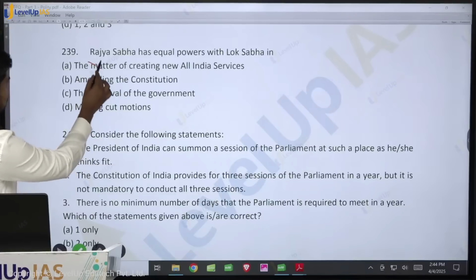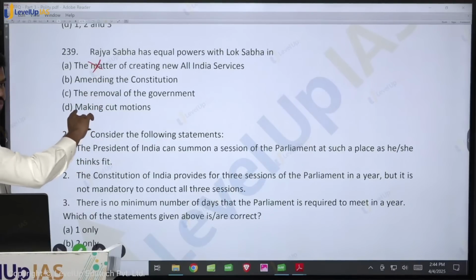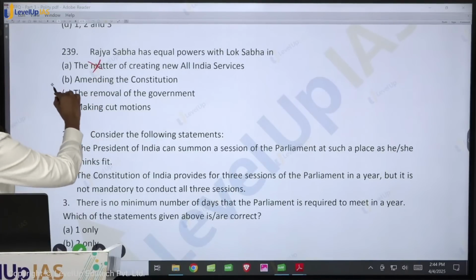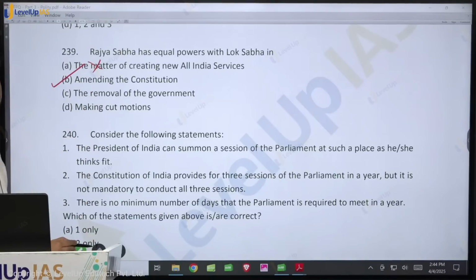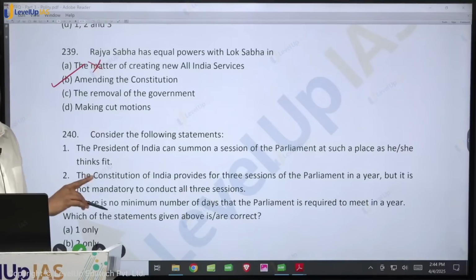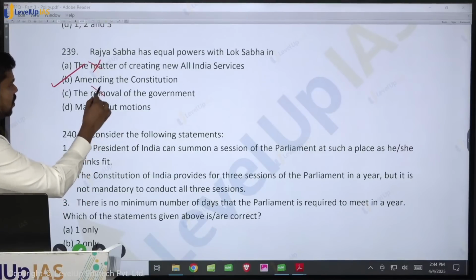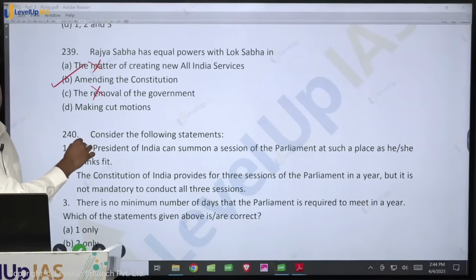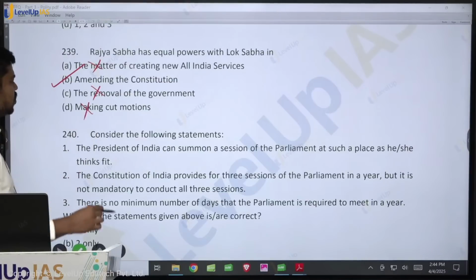All India service. Amendment to the Constitution, do they have equal powers? Yes, because it has to be separately passed in both the houses. Removal of the government, no confidence motion can be introduced only in the Lok Sabha, no. Making cut motions during the vote on demand for grant is a prerogative of the Lok Sabha. So therefore all these things are wrong.